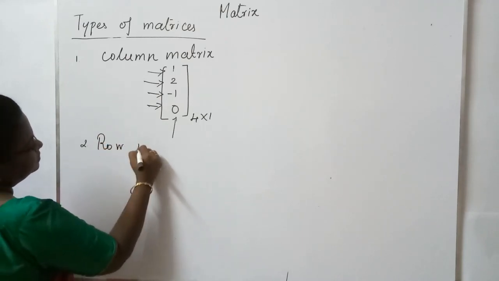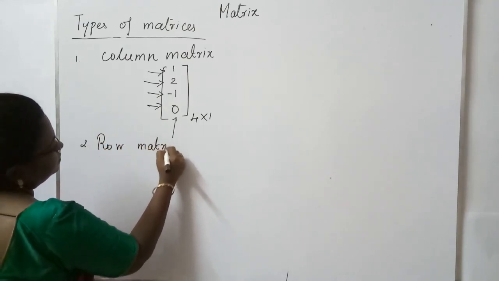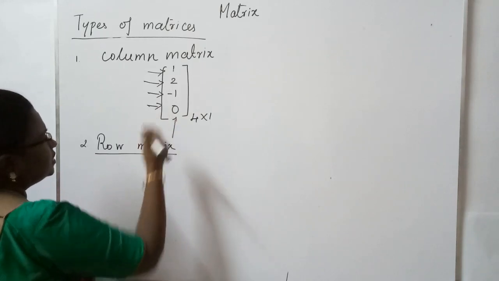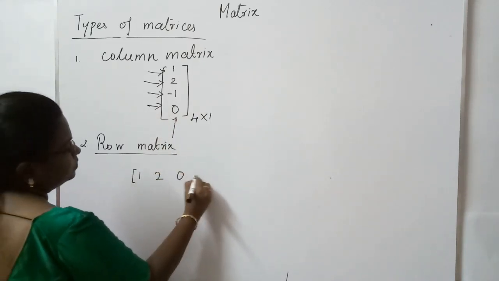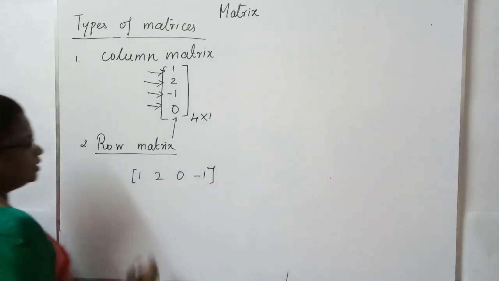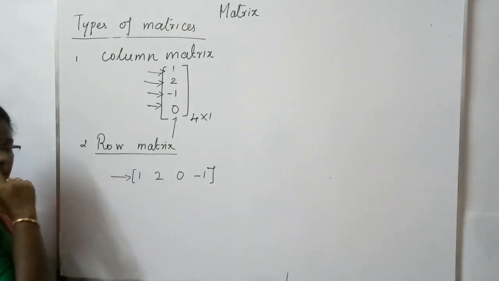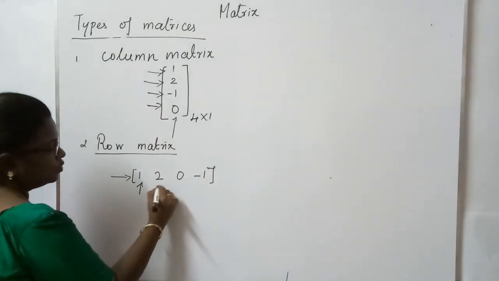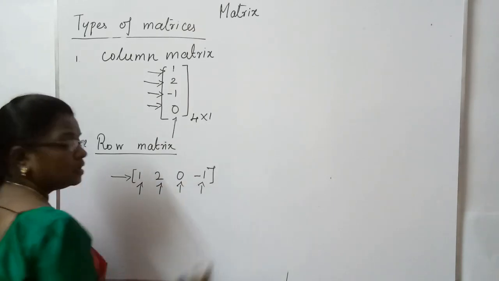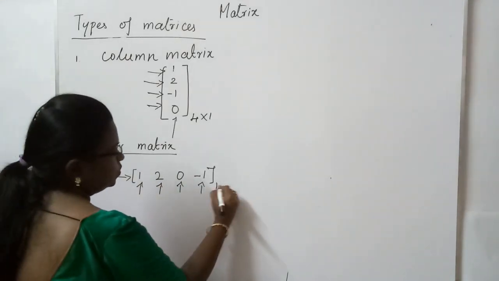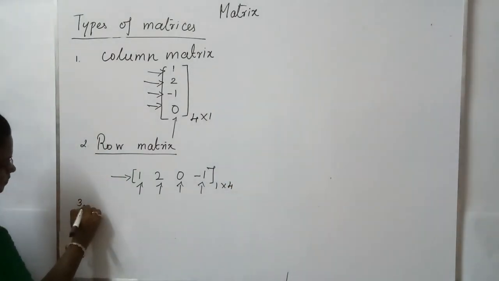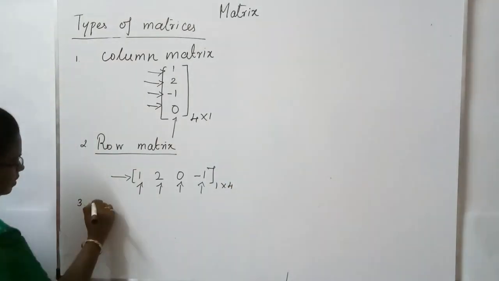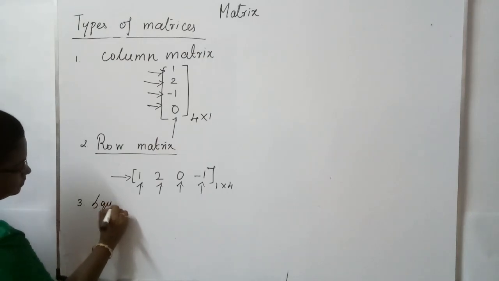Row matrix. Same like that, if it has only one row. Only one row will be there, and as many columns as you want you can have. So this is 1 cross 4. After this, square matrix.